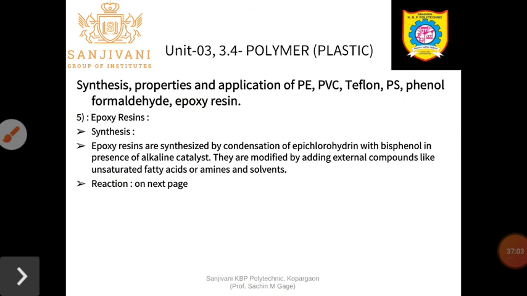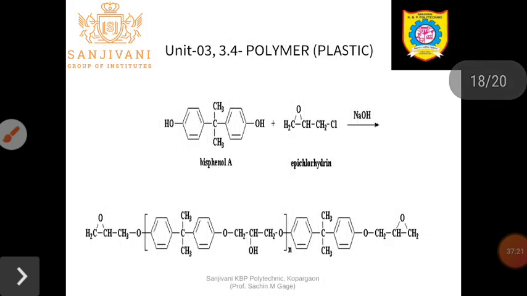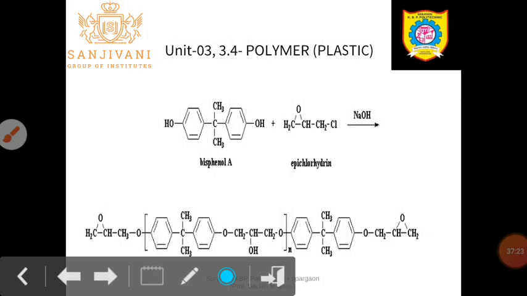They are modified by adding external compounds. Here we can modify the properties by adding external compounds, and that is called compounding of plastics. Unsaturated fatty acids, amines and other solvents are added so as to improve the properties of the epoxy resin.